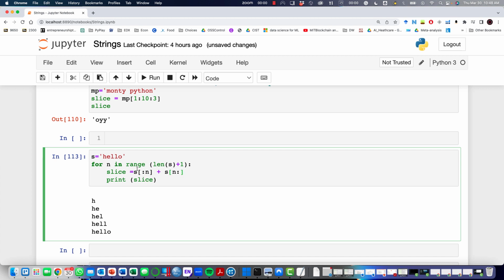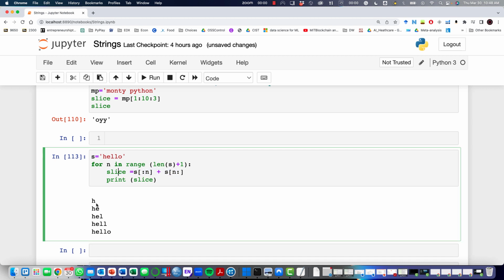So for the first run it will take the first character and add it to n till the end. The first part will get H and the second part is going to get ELLO. So that statement in the first run should print hello.